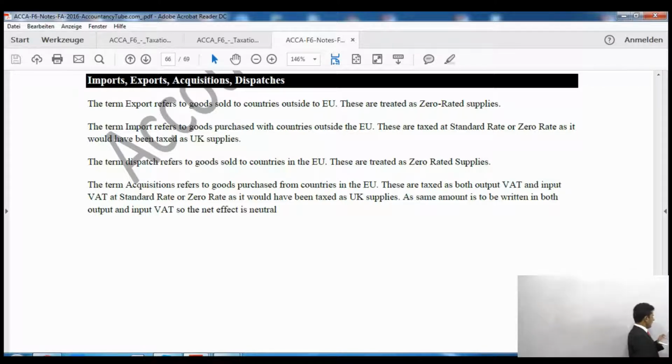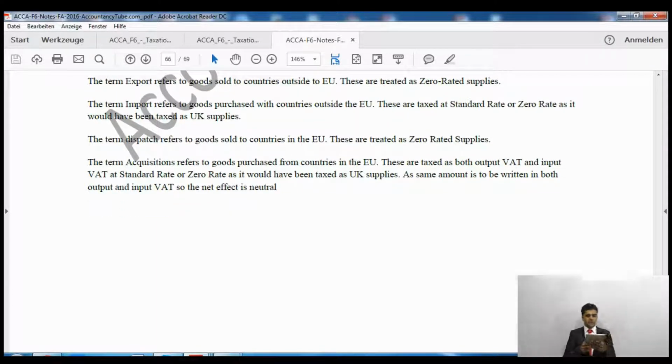Let's see. Normally, VAT output. The term export refers to goods sold to countries outside the European Union. These are treated as zero-rated supplies. Now, as I said, the government thinks that when you sell something, it is good for us, so it will be treated as a zero-rated supply. You will be charging VAT at the rate of 0%. The term import refers to goods purchased from countries outside the European Union. These are treated as standard rated or zero rated, as they would have been taxed in the UK.